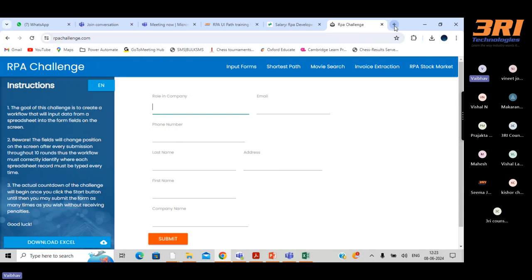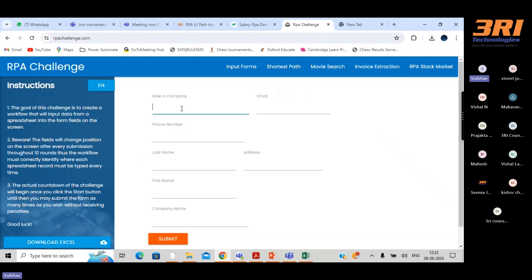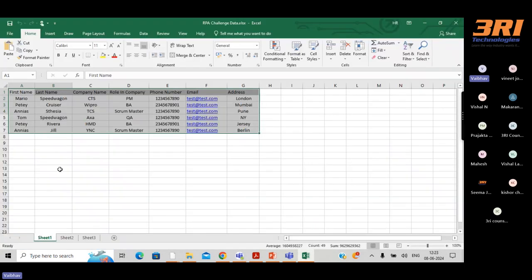So I will run the bot and show you how our bot is working. Suppose if a human requires 1 minute to fill this one record, our bot can fill it within a few seconds. If you want to fill all the data, for example, I have 6 records, it can be filled within a few seconds, it will not even take a minute, and it will be accurate.